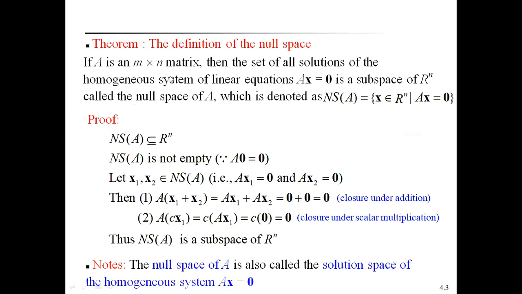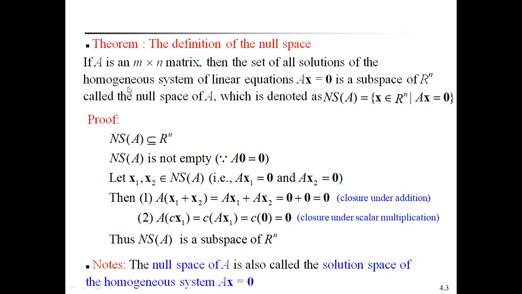If A is an m by n matrix, then the set of all solutions of the homogeneous system of linear equations Ax equal to 0 is a subspace of R to the power of n. Then it is called the null space of A, which is denoted by null space of A is equal to the set of x belongs to R to the power of n such that Ax equal to 0. Ax equal to 0 means the zero matrix.